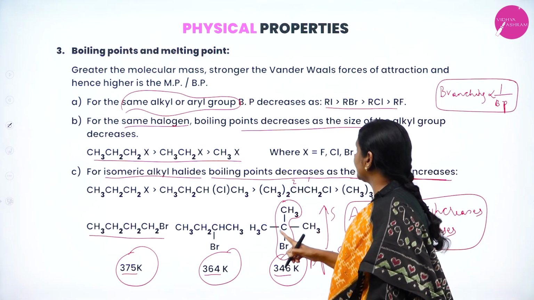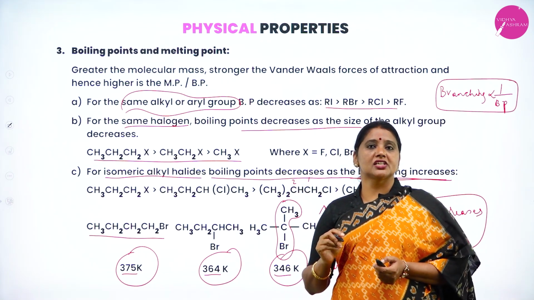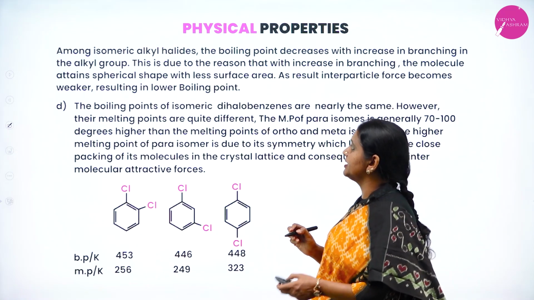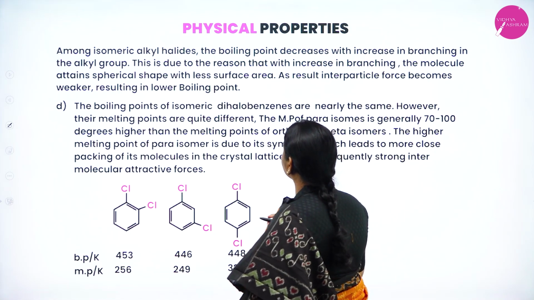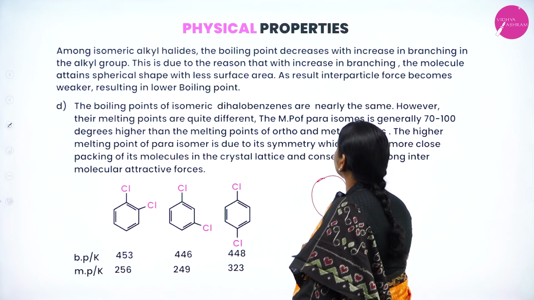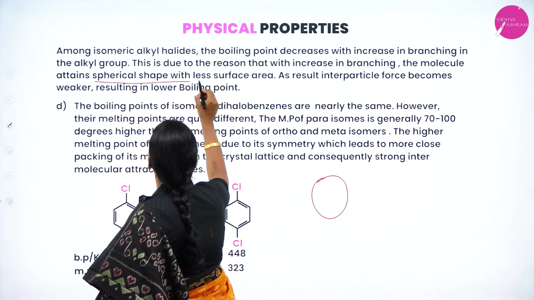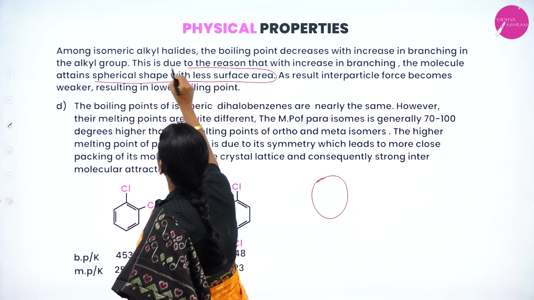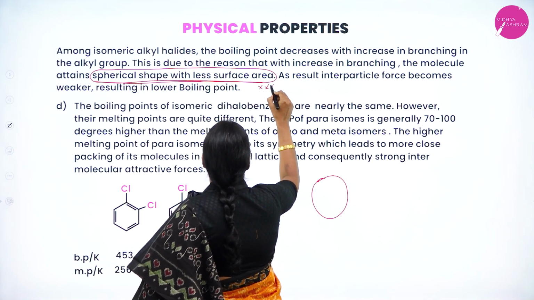But here in the third case, the branching is inversely proportional to boiling point. As branching increases, the boiling point decreases. This is because as branching increases, what happens? The molecule acquires spherical shape, with less surface area. This is a very key point.